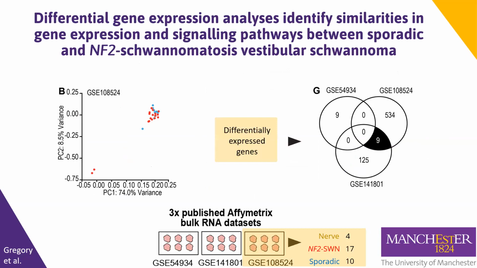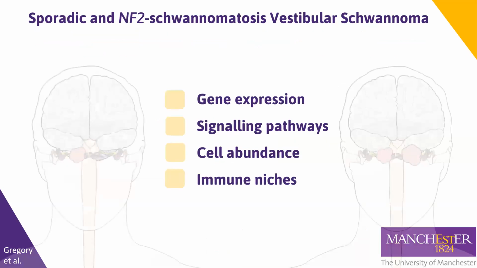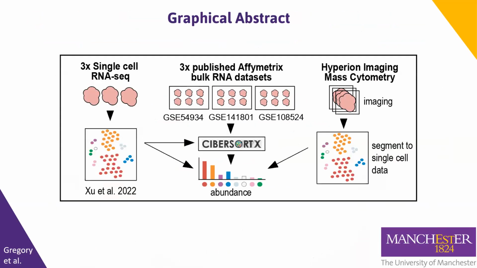By directly comparing the gene expression of the sporadic and NF2 tumours, we found that principal component analysis also revealed a strong overlap in these tumours, and that although there were significant differentially expressed genes present, none were consistent across the 3 datasets. As such, we showed strong similarities between sporadic and NF2 tumours in their gene expression and their enriched signalling pathways.